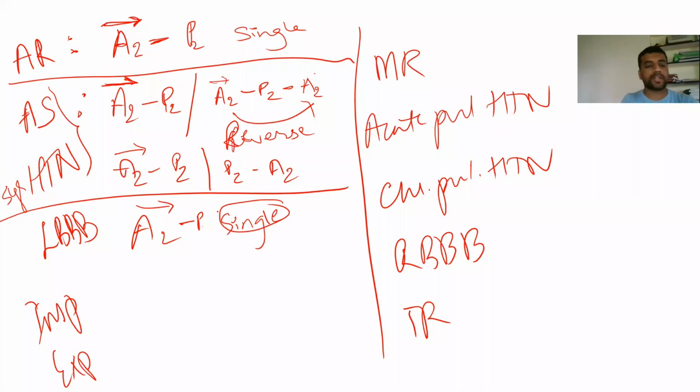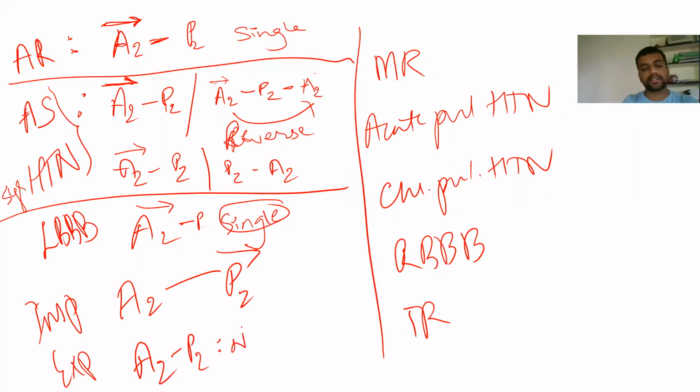Next, coming to inspiration, as we said, A2 P2. P2 will go a little louder, like it will go late. It will close late in case of inspiration because of volume overload. In case of expiration, it is A2 P2, which is a normal single sound. Normal single sound, which you are going to hear.